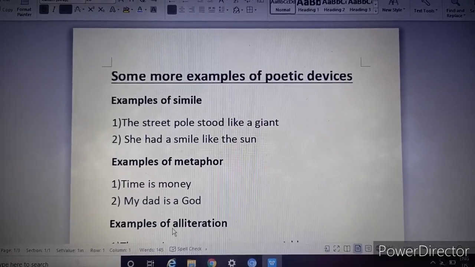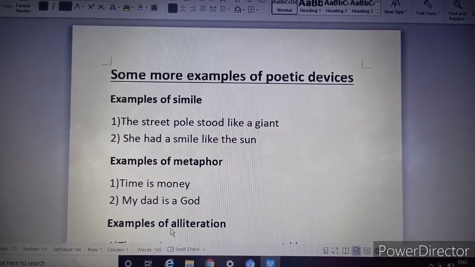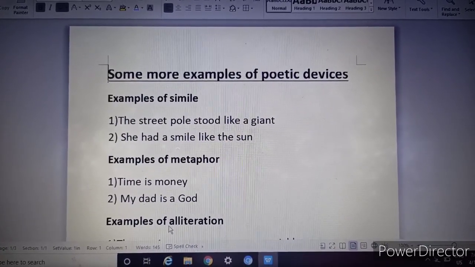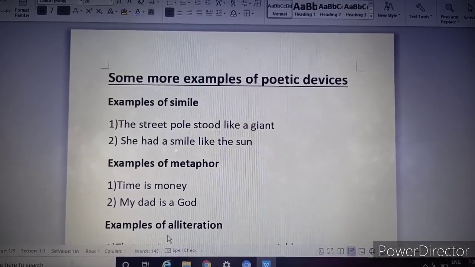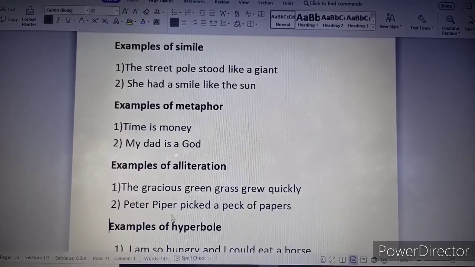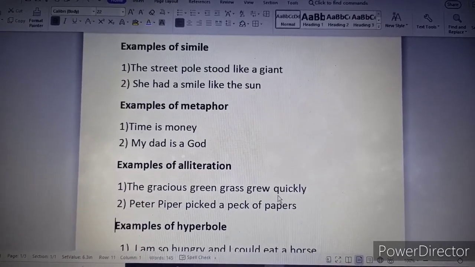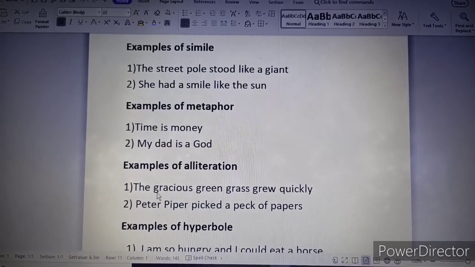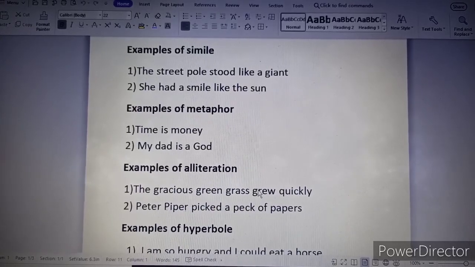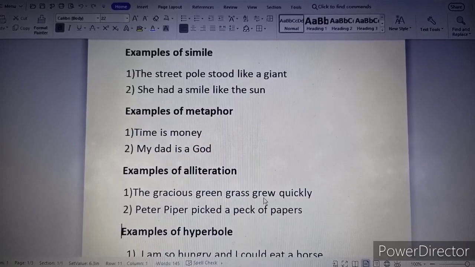Alliteration is usage of same sound alphabet in the beginning of words in a line of a poem that are close together. Here are two examples. The first one is, the gracious green grass grew quickly. You can see the letter G is there in the beginning of all these four words: gracious, green, grass, grew.